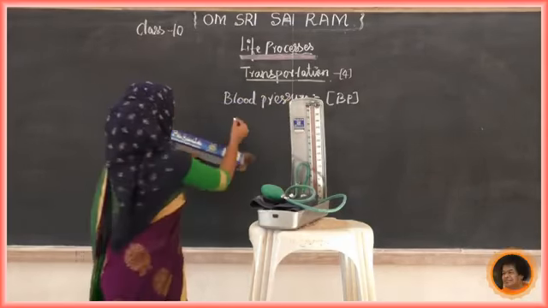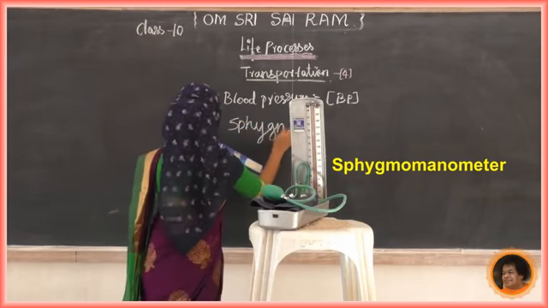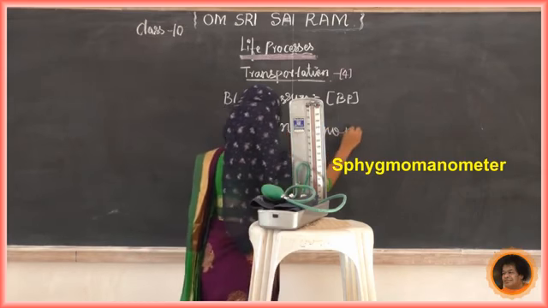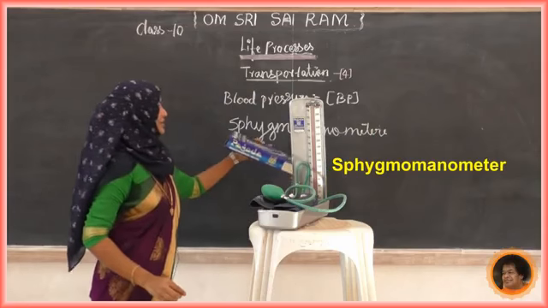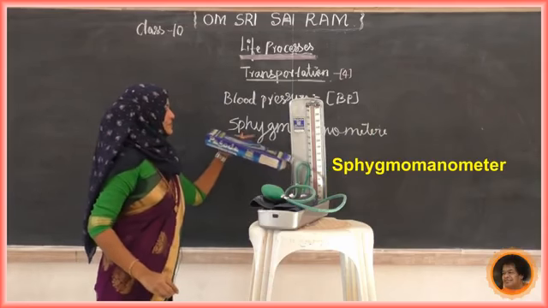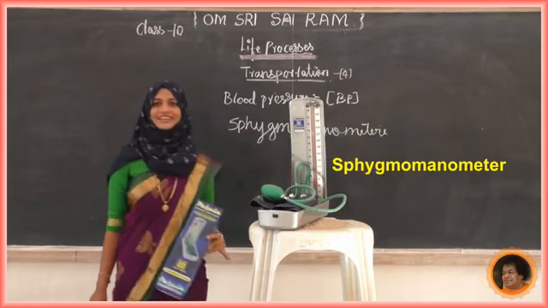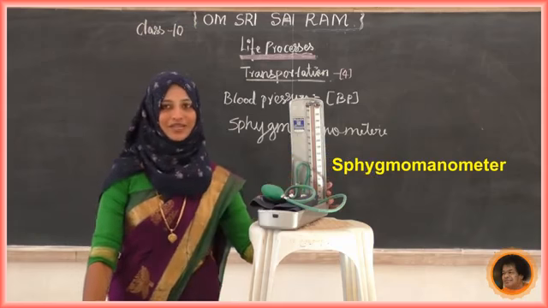The name is very big, it ends with meter. Read it: sphygmomanometer. It is very lengthy. This is the instrument they use.